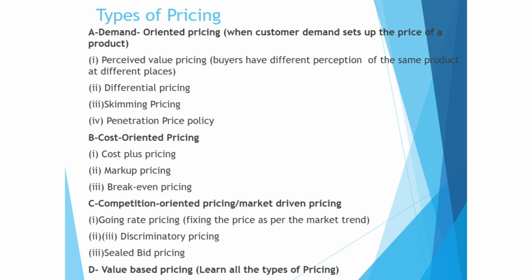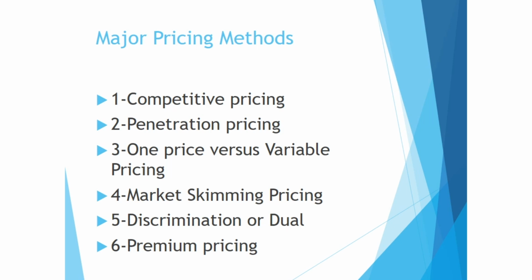And competition oriented pricing also has sub-classifications. Okay, any of the lines can be picked up and given as an MCQ. So children, make sure that you read each and every line nicely. Okay. Let's go to major pricing methods, which are also given in your reader. The first one is competitive pricing. It is done by seeing the price of the competitors. Penetration pricing we have already done in the previous slide. And then the third one is price versus variable pricing.